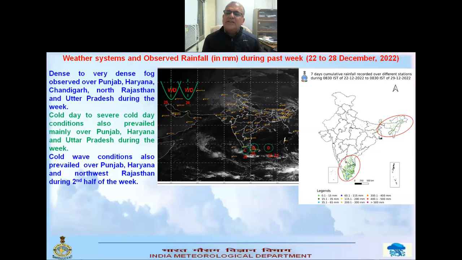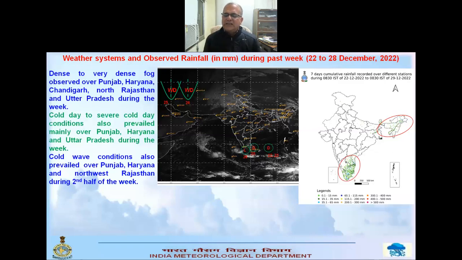And the other major system, if you talk about the past week: almost most parts of northwest India experienced dense to very dense fog, mainly over Punjab, Haryana, Chandigarh, even Delhi, North Rajasthan, Uttar Pradesh, for 1 or 2 days over Bihar, even sub-Himalayan West Bengal, Sikkim, and even 1 or 2 days in Odisha. Due to the dense fog, cold days were also observed mainly over northwest India almost throughout the week. Thereafter, due to dry northwesterly winds over the regions, cold wave conditions were also there.